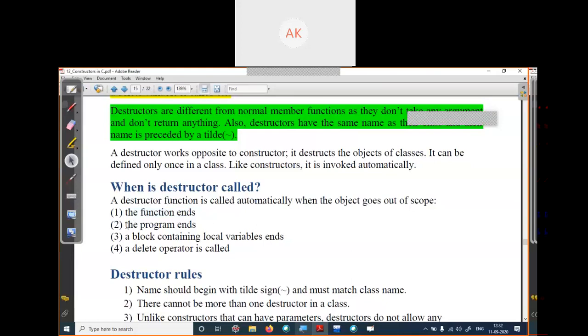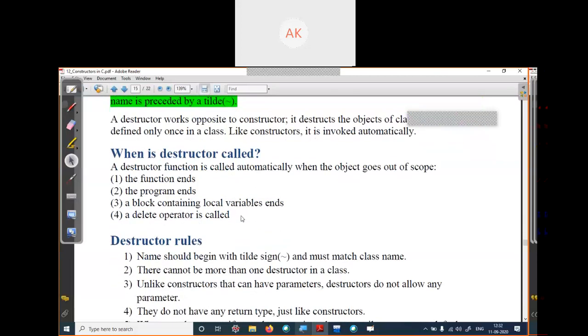Or when your program ends, your destructor will be called and destroy your object. When you declare your object inside a block and the block is completely executed, then your destructor will be called and destroy your object. Also when the delete operator is called. So these are the conditions when your destructor will be called. But the constructor is called when you create an object.